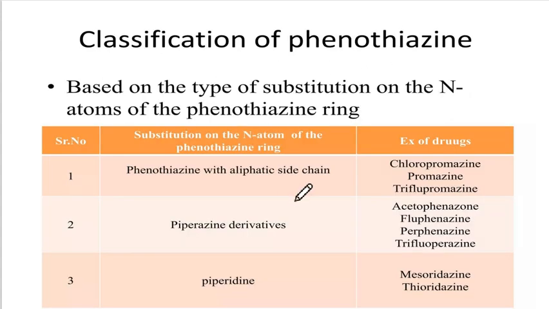So based on that N10 position, we have phenothiazine with aliphatic side chain. Examples, you have chlorpromazine, promazine, trifluopromazine. Then piperazine derivatives, you have acetophenazine, fluphenazine, perphenazine, trifluoperazine, and then you have piperidine, you have mesoridazine and thioridazine.